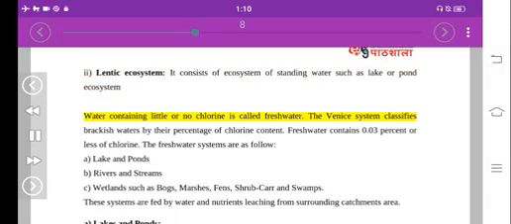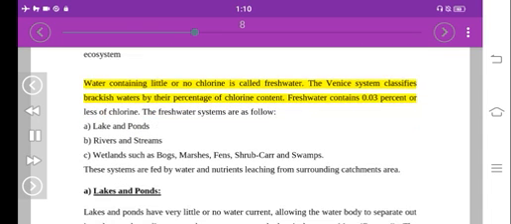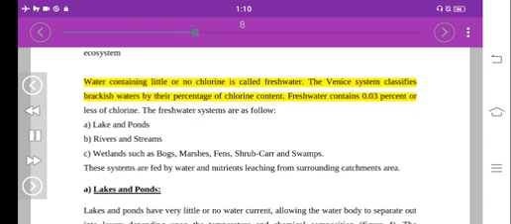Water containing little or no chlorine is called freshwater. The Venice system classifies brackish waters by their percentage of chlorine content. Freshwater contains 0.03% or less of chlorine. The freshwater systems are as follows: A. Lakes and ponds. B. Rivers and streams. C. Wetlands such as bogs, marshes, fens, carr and swamps. These systems are fed by water and nutrients leaching from the surrounding catchment area.